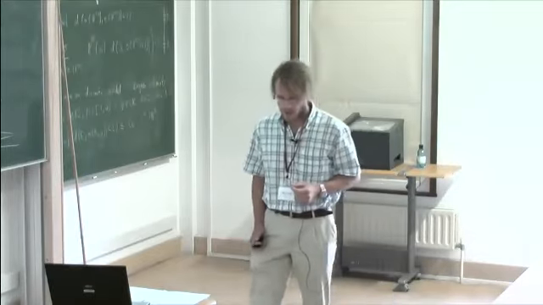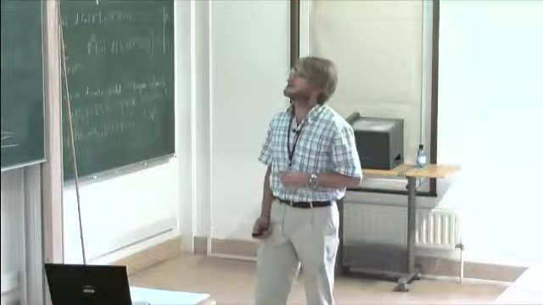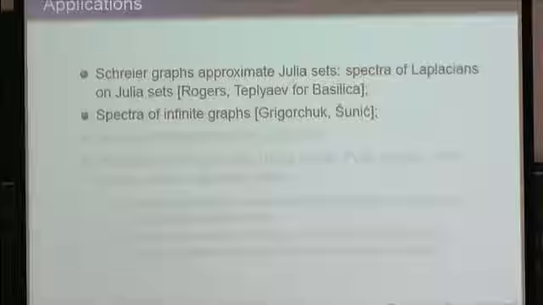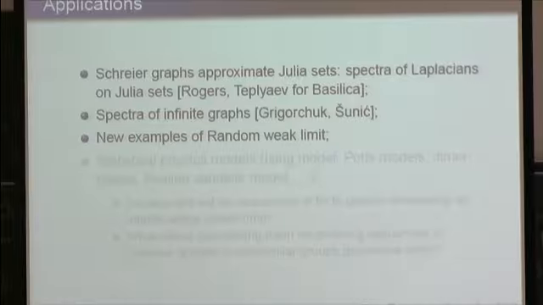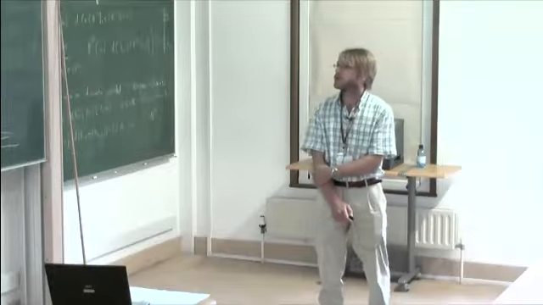So why is it interesting to consider such sequences of Schreier graphs and their limits? On one hand, as they form approximating sequences of Julia sets, they can be used for computing spectral Laplacians on these limit spaces. They can also be used to compute spectra of infinite graphs if you use Hausdorff-Gromov convergence. From a probabilistic point of view, these graphs provide new examples of random weak limits. And it is of interest to study this measure with the hope of understanding how it reflects different properties of the group acting on the tree. So one can ask, for instance, whether this measure is atomic or not.